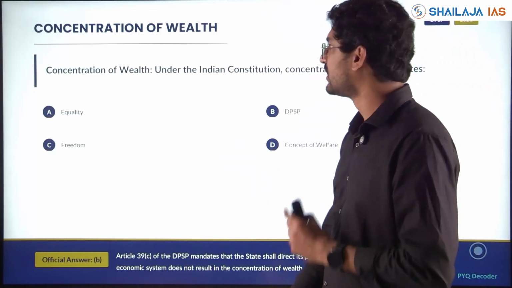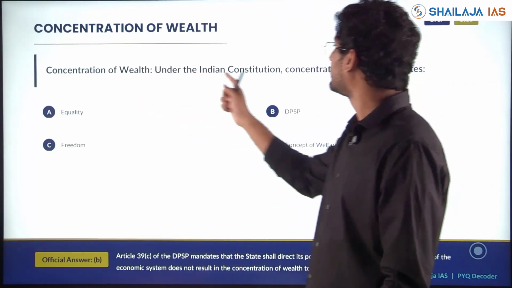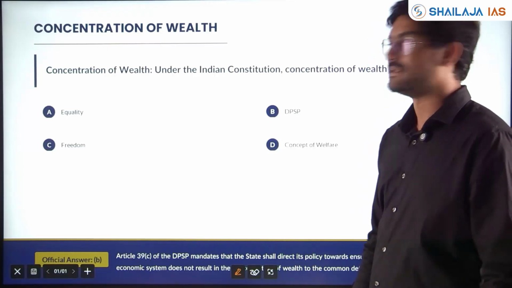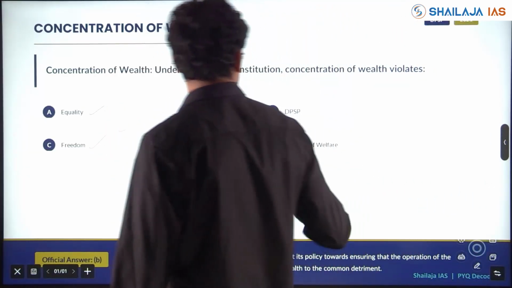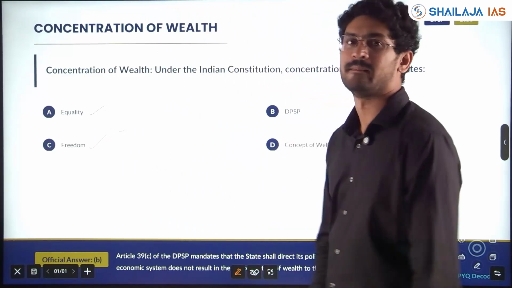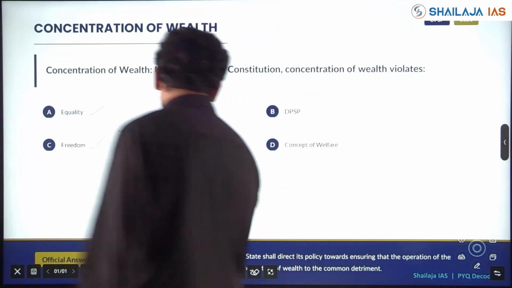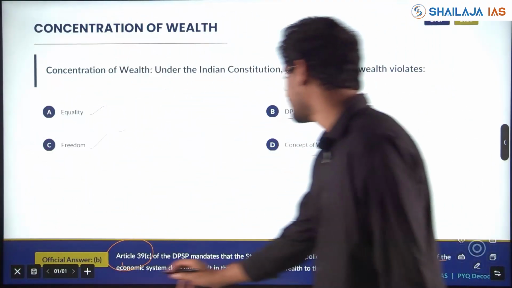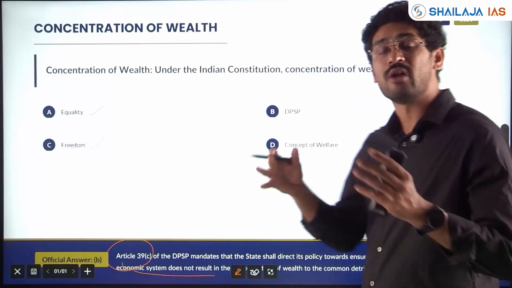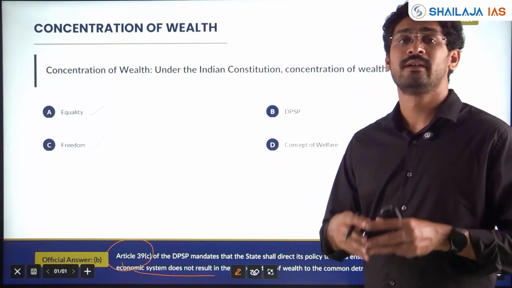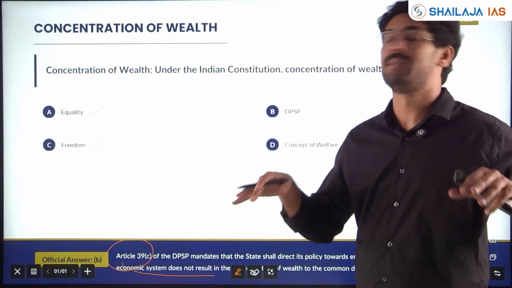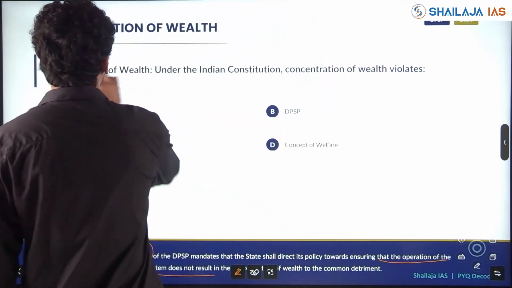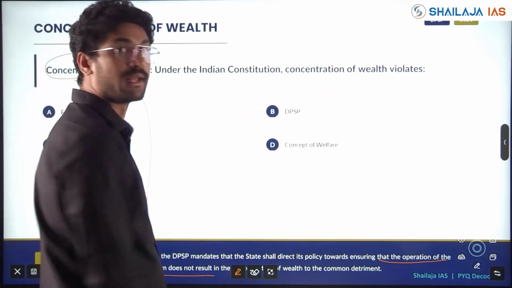Next, an easy question: concentration of wealth. Under the Indian Constitution, concentration of wealth violates which? Is it equality? Is it freedom? Is it the concept of welfare? Or is it DPSP? Article 39(c) of the DPSP mentions that the state shall ensure that the operation of the economic system does not result in concentration of wealth. There is always the aim of ensuring equity among all people and citizens. Our economic policy should not lead to concentration of wealth, which is exactly mentioned in Article 39(c).